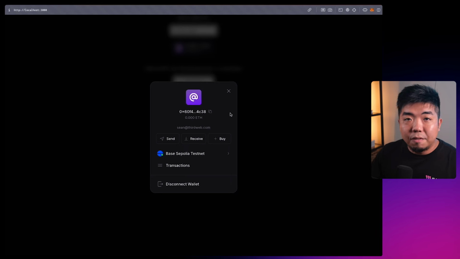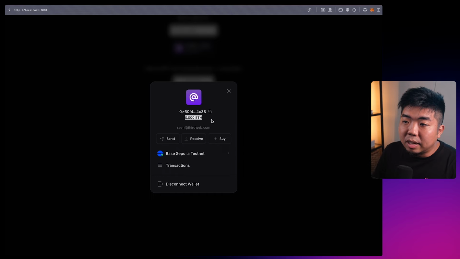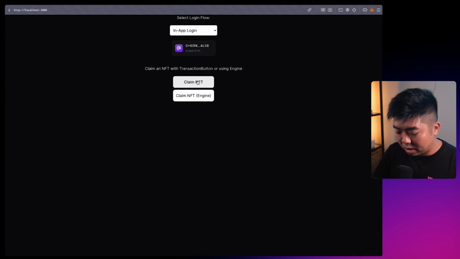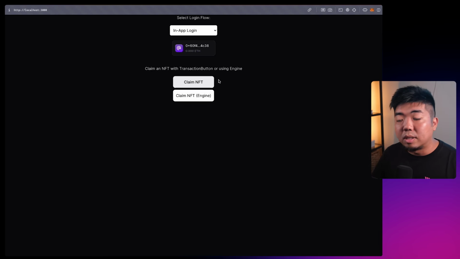But again, that's the creating a wallet section. The missing piece is funding the wallet. In order to interact with the blockchain, the wallet needs some sort of funds to execute transactions. A lot of times we can generate the wallet and get rid of that step, but you still need to fund the wallet. So right now I have 0 ETH in this wallet. I'm not going to be able to claim an NFT, and I'm going to get an error because this wallet can't execute the actual transaction.